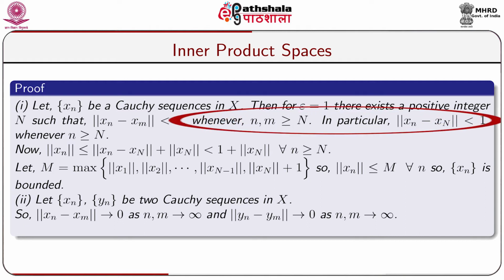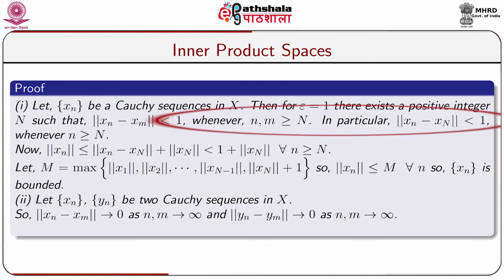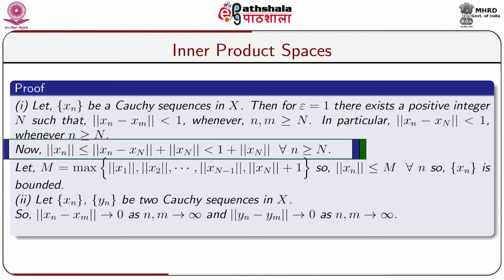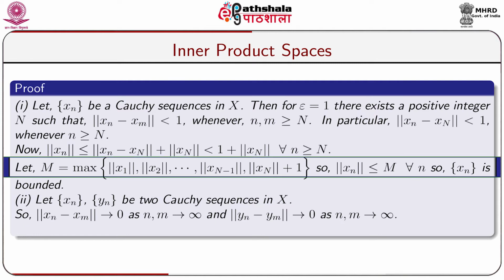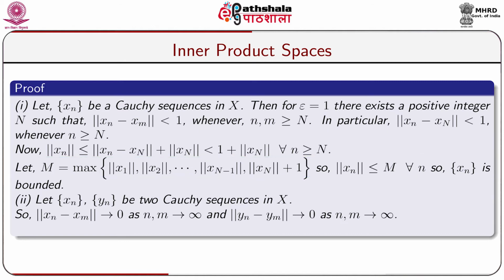In particular, norm of x_n minus x_N is less than 1 whenever n is greater than or equal to N. Now, norm of x_n is less than or equal to norm of x_n minus x_N plus norm of x_N, which is again less than 1 plus norm of x_N for all n greater than or equal to N. Let us take M equal to maximum of norm of x_1, norm of x_2, and so on up to norm of x_{N-1}, and 1 plus norm of x_N. So, norm of x_n is less than or equal to M for all n. So, x_n is bounded.